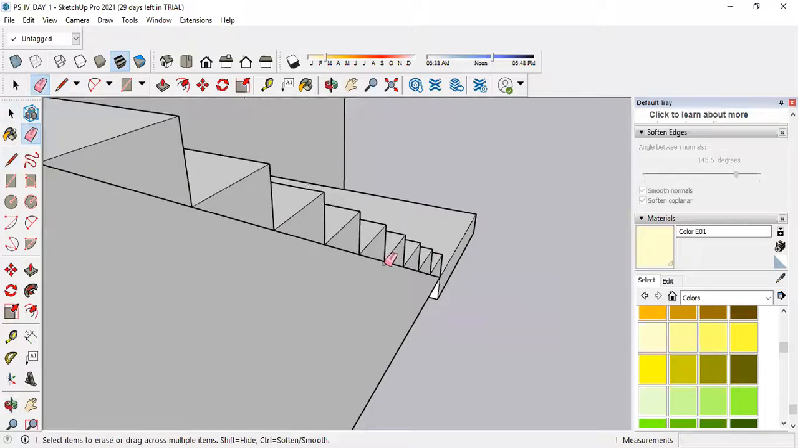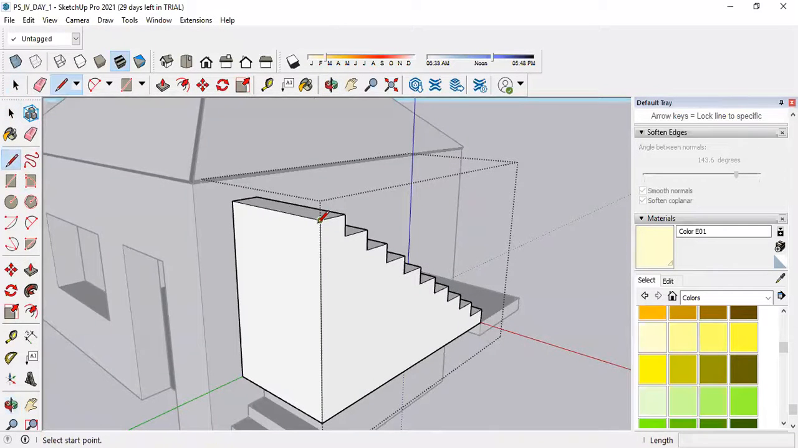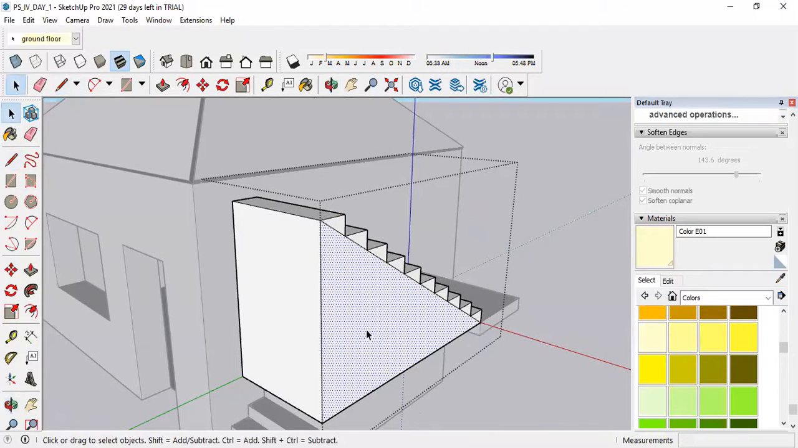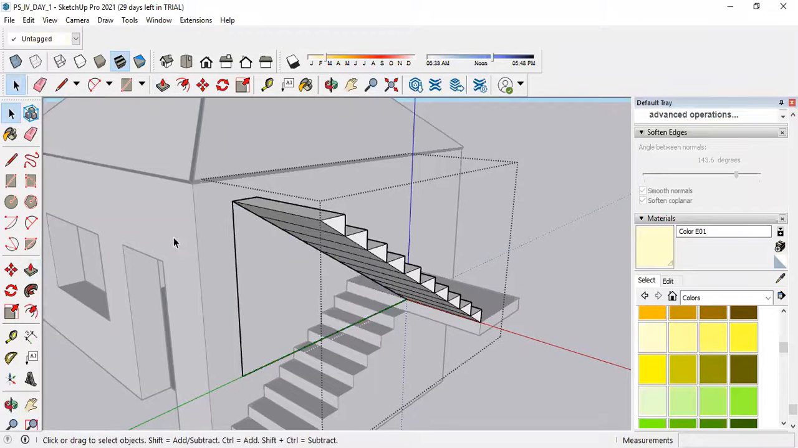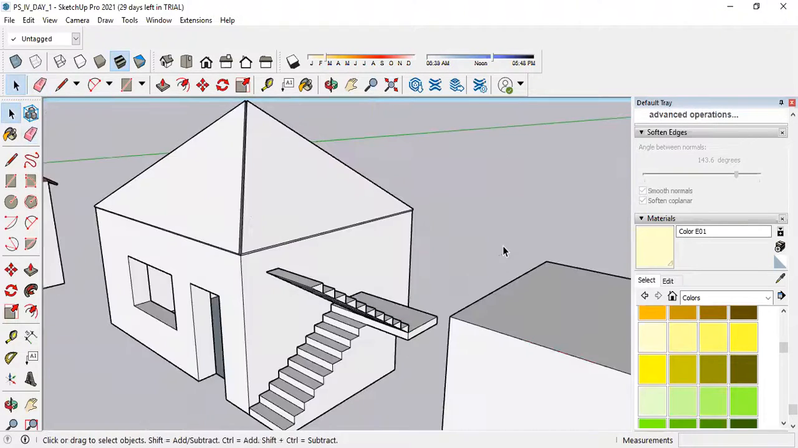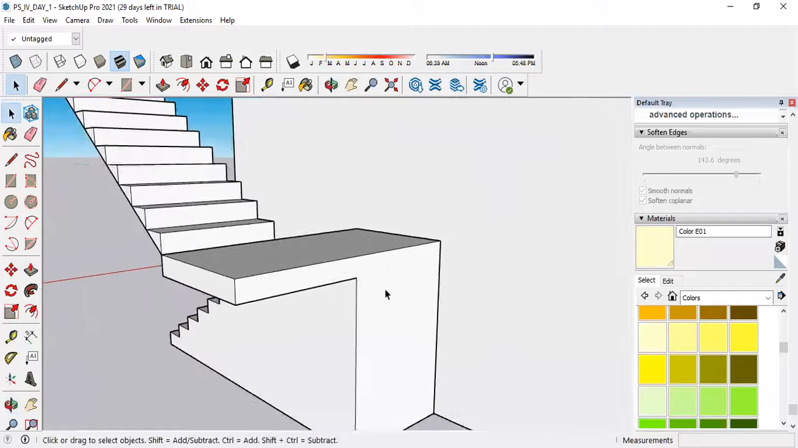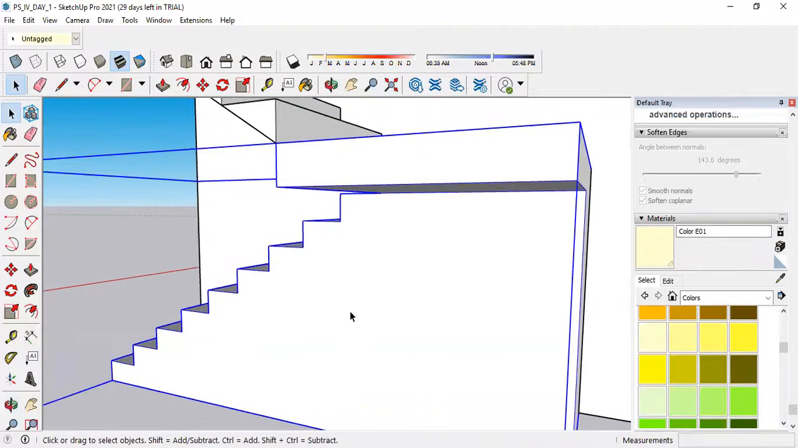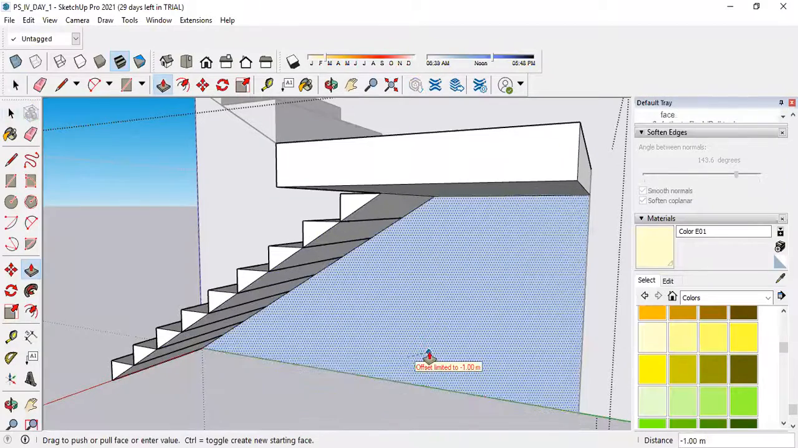or better way, I will erase this line, double click on it, select the line command, select this, then now see, my staircase is almost ready. यहाँ पे भी सेम अप्लाई करना है, double click on it, draw one line from here to here, select this face, drag it, push it back.